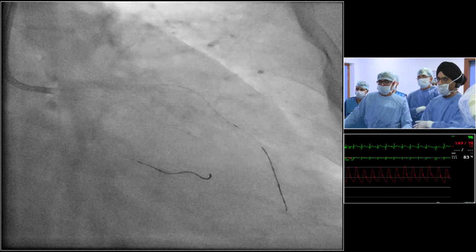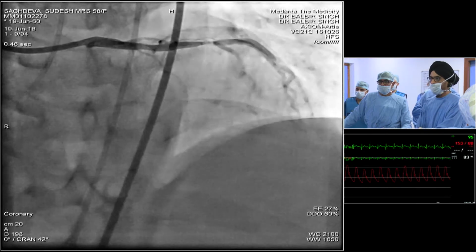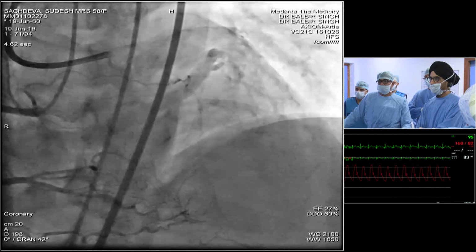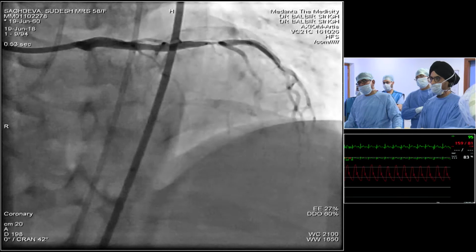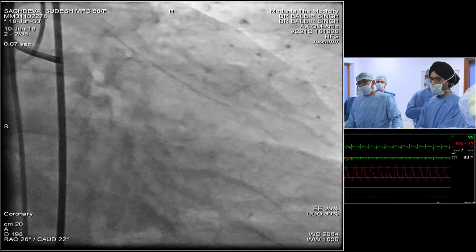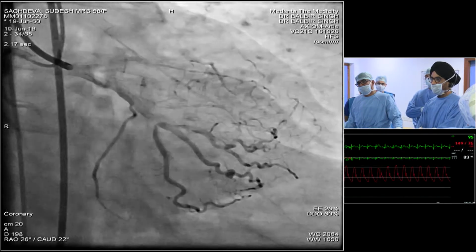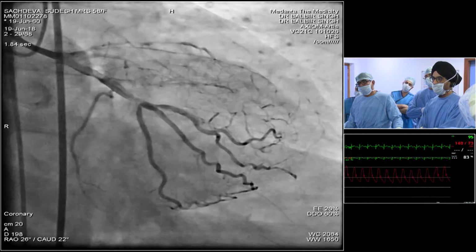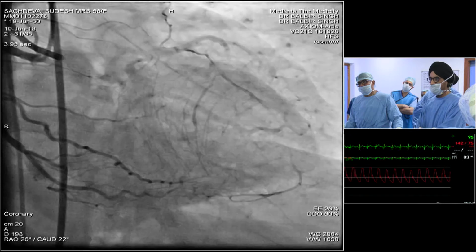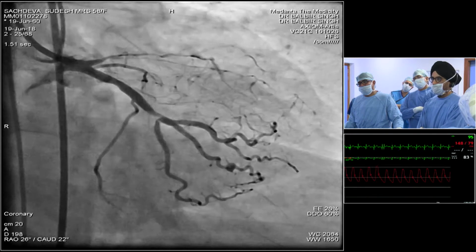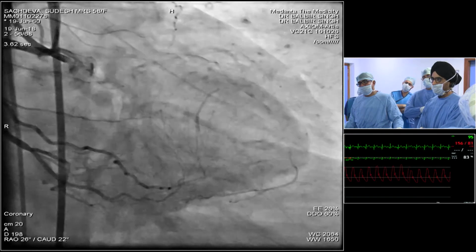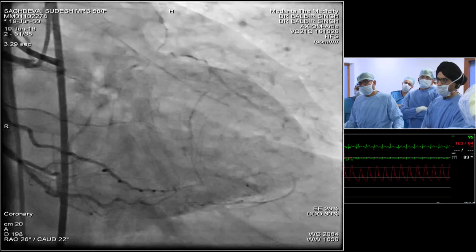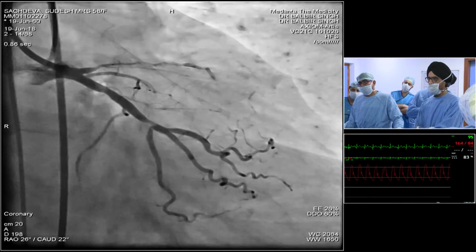So we have done contralateral injections. This is an epicranial view with a diagnostic catheter in the RC and a 7 French guiding catheter in the LAD. Next, please. And this is an RAO caudal projection showing the same thing. So this circumflex lesion looks like 70% or 60%. So I was a little bothered, and the patient wants both things to be fixed in the same sitting. But I was concerned whether I should do it or not.